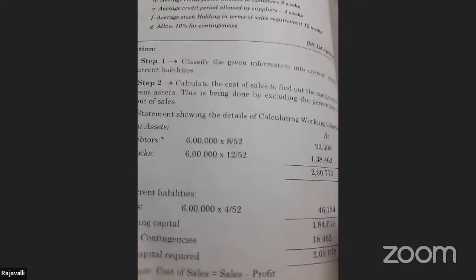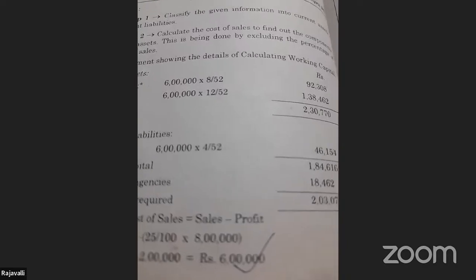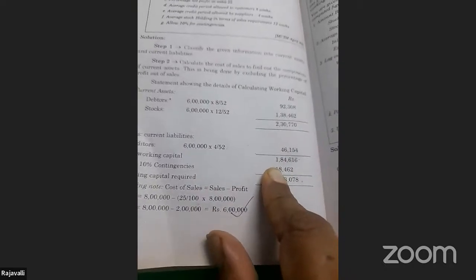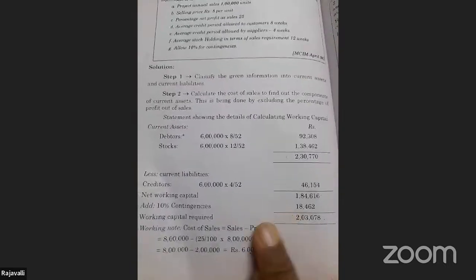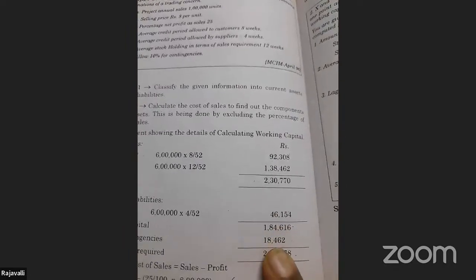The information which is given is only with regards to debtors, stock, and liabilities, your creditors. That's it. So you add your current assets and minus your liabilities, and you will get the working capital. Now, what is it telling? Keep 10% for contingencies. So out of the amount, keep 10% aside for contingencies. So 1,84,616, add 18,462.